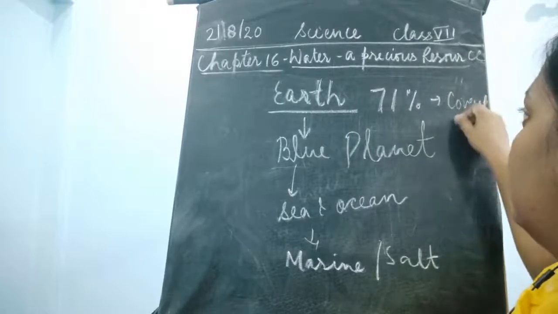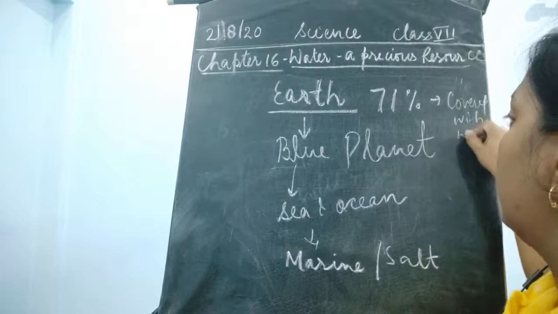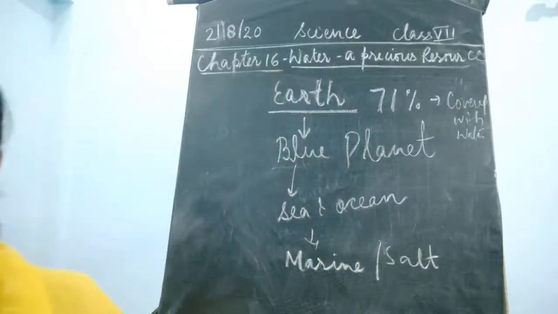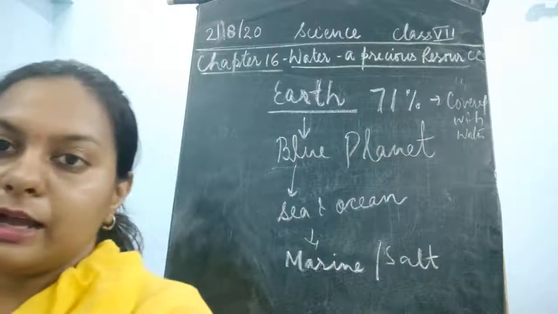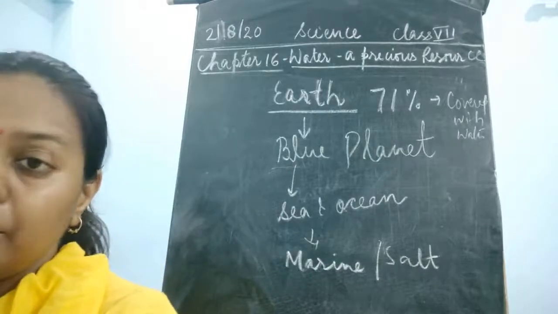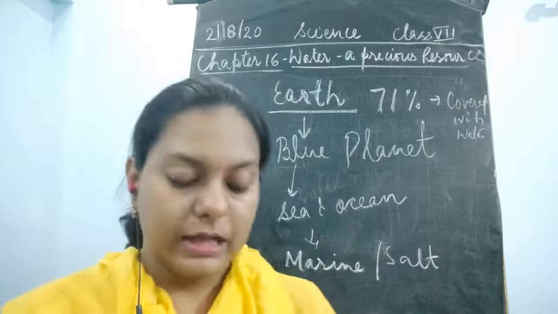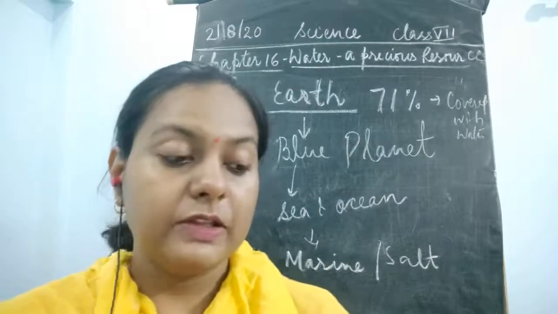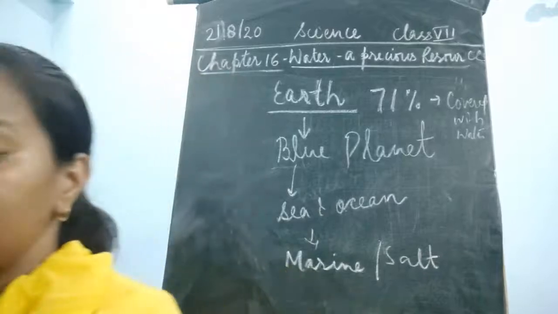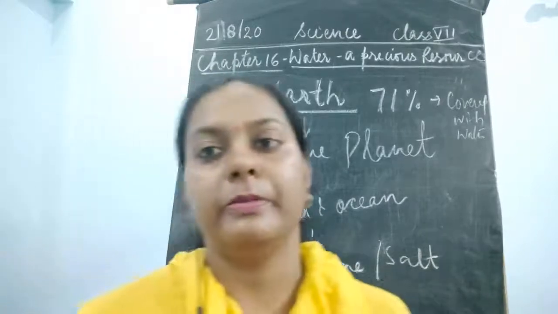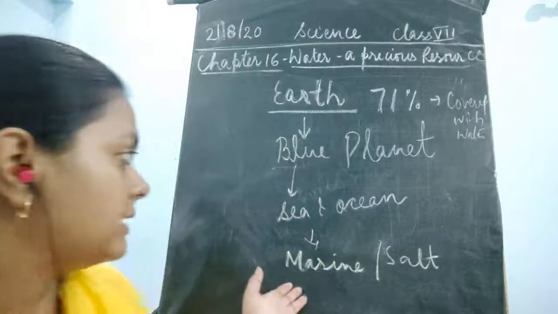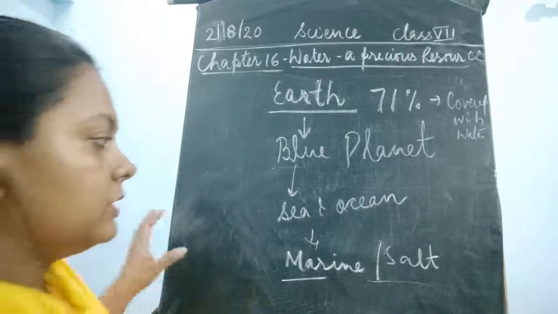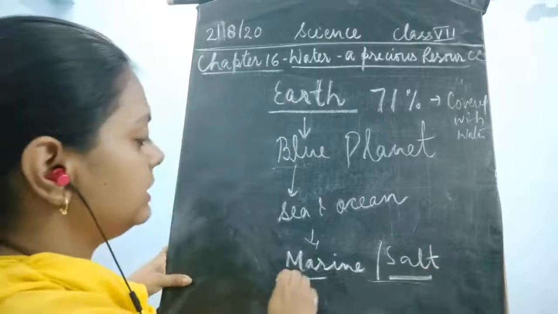It is covered with water. Okay, so this is very important. This is a fact that water is present. But this 71% of water is not useful for drinking purposes. Why? Because all this water has salt in it, or it is marine in nature. So, salt water is not easily drinkable.